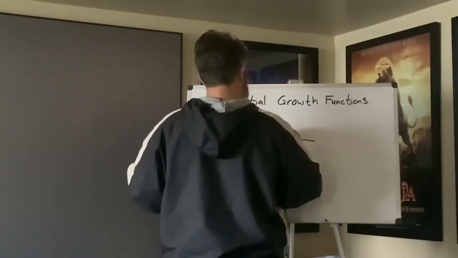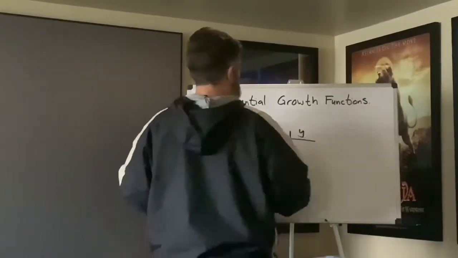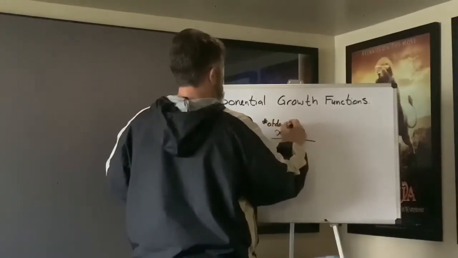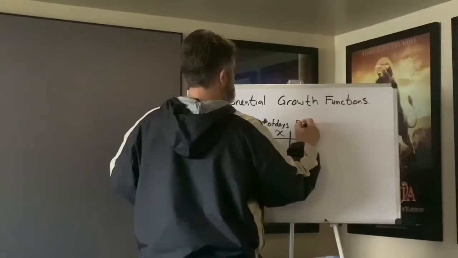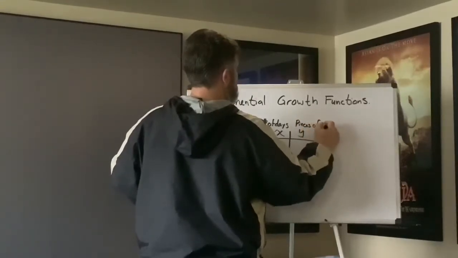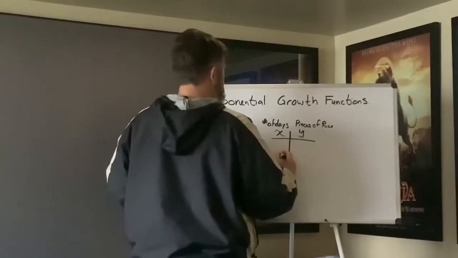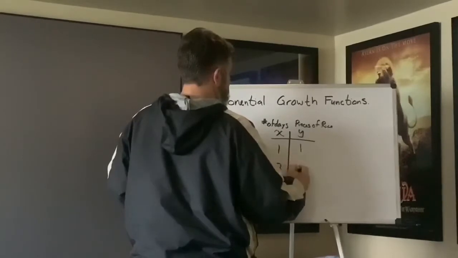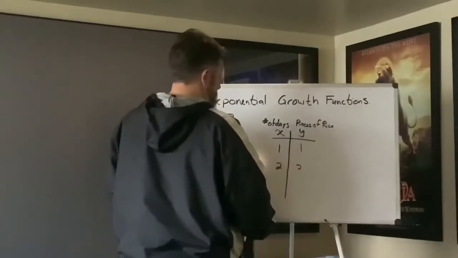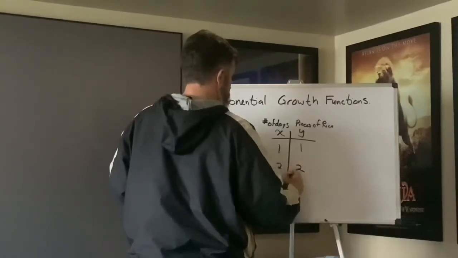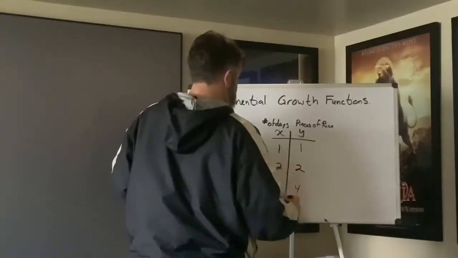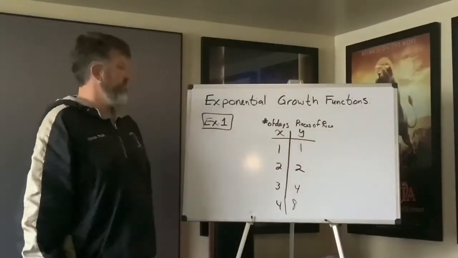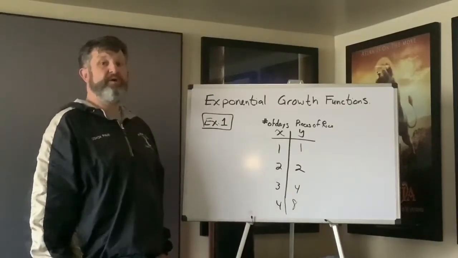On day 1, so we'll call X the number of days, and Y was pieces of rice. Okay? On day 1, there was 1 piece of rice. On day 2, there was 2 pieces of rice. On day 3, there was 4 pieces of rice. On day 4, there was 8 pieces of rice. Okay, now, 8 pieces of rice, that doesn't seem like very much.